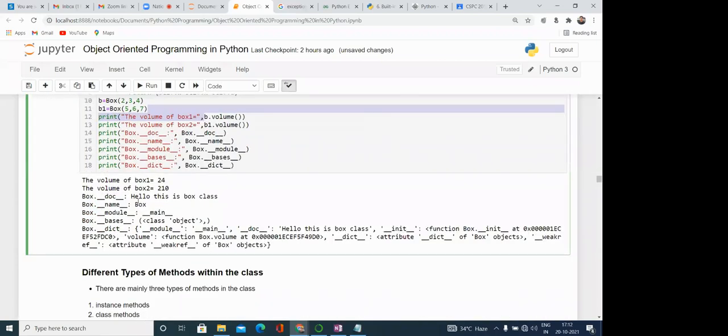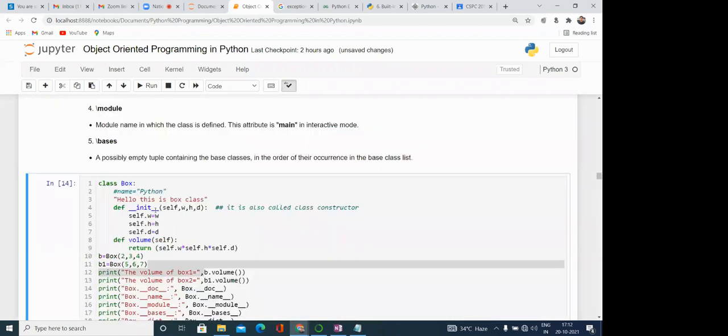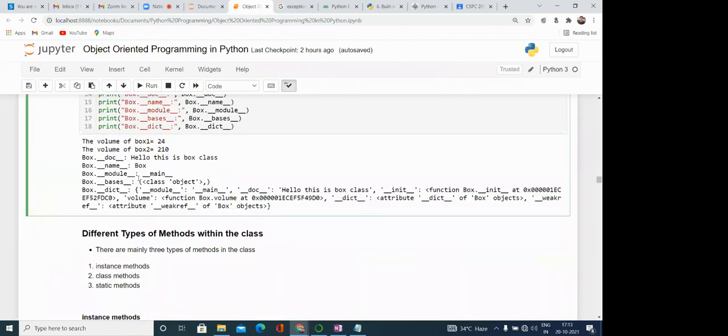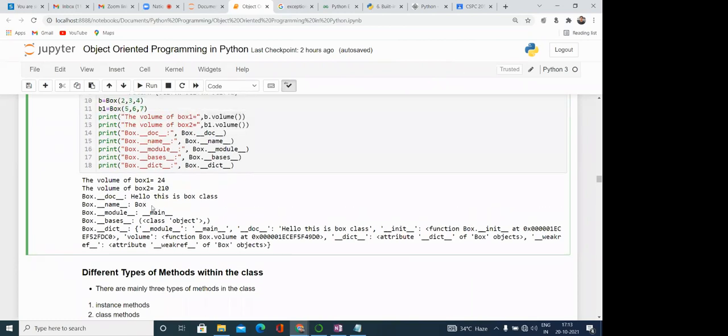and then here hello box is the box class. So the documentation string is there. This you have learned in previous classes, how we can define the documentation string. So this is the documentation string that we can access like this, Box.doc. Then the name of the class is box. Module is the main module. Then the base class is object.